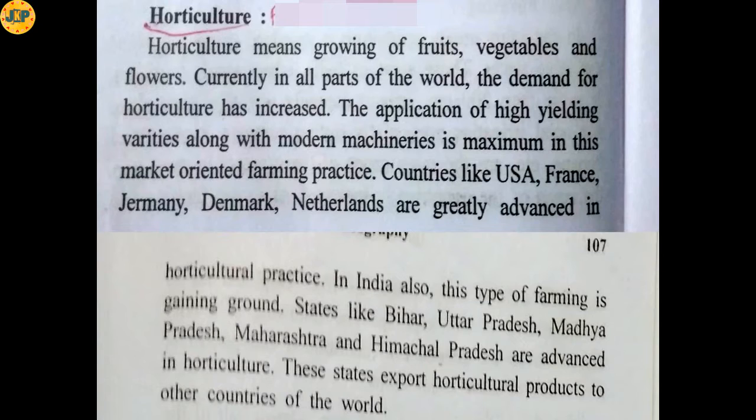So basically in horticulture we can see that modern machineries and modern tools are generally used to fulfill the demands of the increasing population. Some countries like USA, France, Germany, Denmark and the Netherlands are greatly advanced in horticultural practice. So some of the countries which are advanced in producing horticultural products are USA, France, Germany, Denmark and the Netherlands.